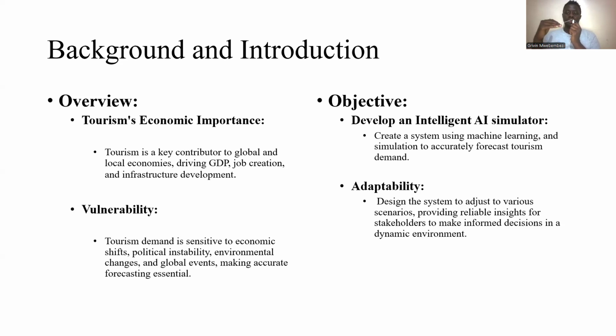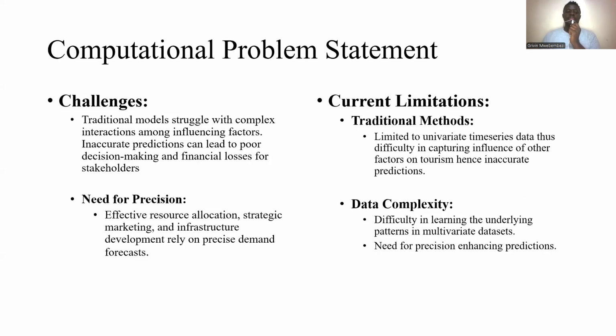So, the objectives of this project is to develop an intelligent AI simulator, like create a system using machine learning and simulation that can accurately forecast tourism demand of both global and local economies. The adaptability is to design the system to adjust to various scenarios, providing reliable insights for stakeholders to make informed decisions in a dynamic environment.